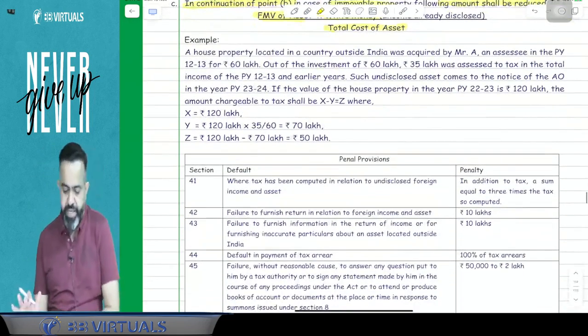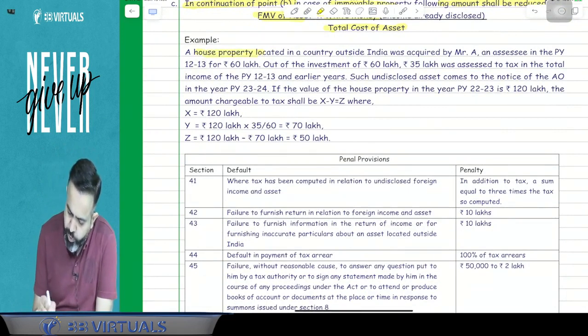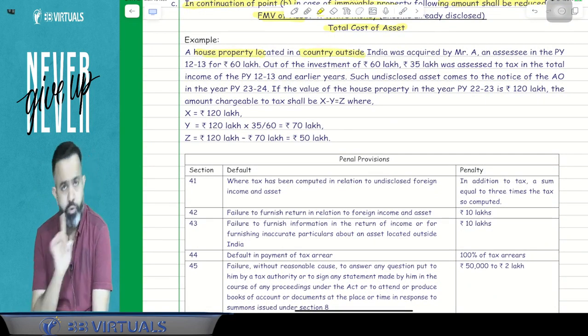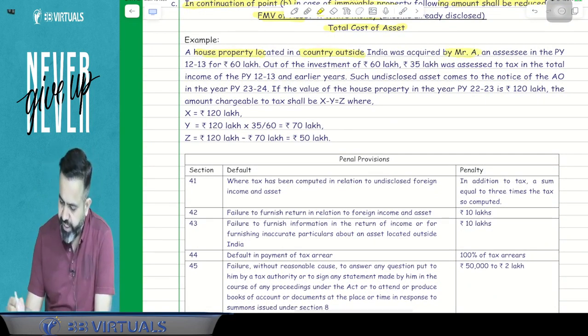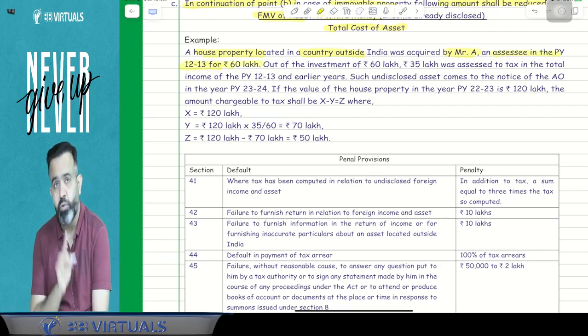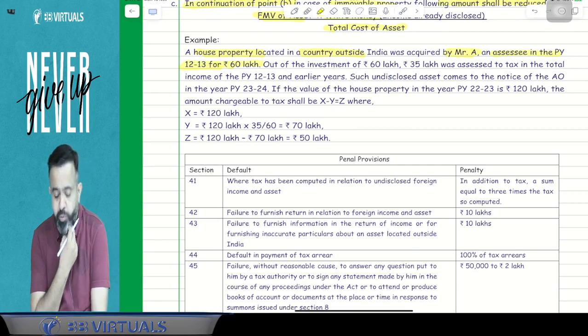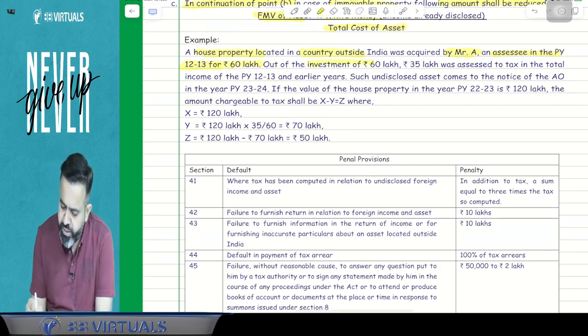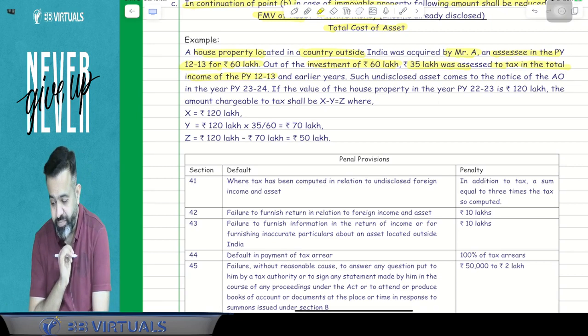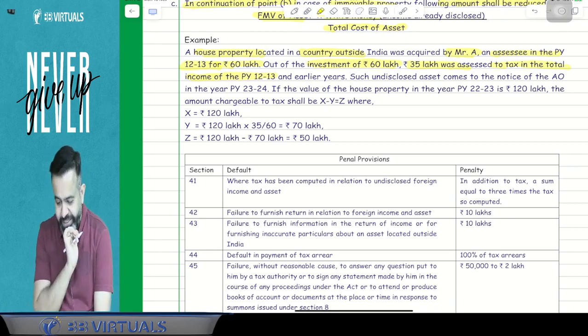One example I have taken here. A house property located in a country outside India was acquired by Mr. A and assessed in the previous year 1213 for 60 lakh. Out of the investment of 60 lakh, 35 lakh was assessed to tax in the total income in the previous year 1213, so 35 lakh was your white money.